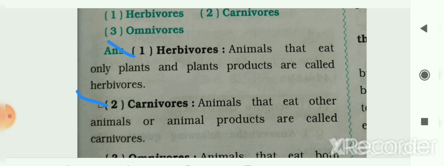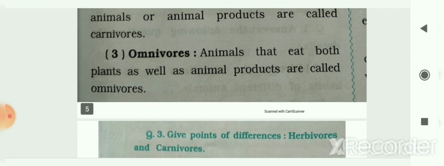So animals that eat other animals or animal products are called carnivores. Number 3, omnivores. So animals that eat both plants as well as animal products are called omnivores.